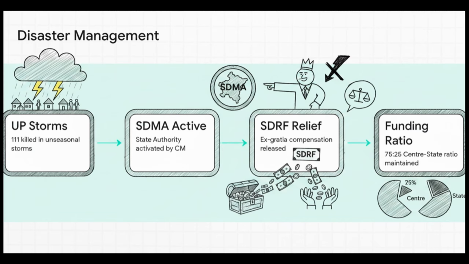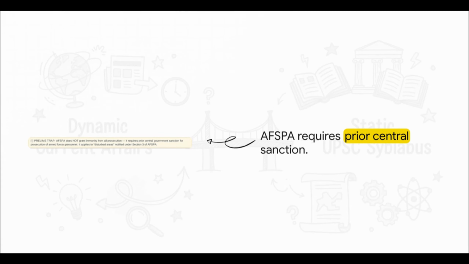It's also worth noting that while lightning is a top cause of weather-related deaths right now, it still isn't officially classified as a national disaster. That's a huge ongoing debate in disaster policy circles. Now, let's pivot to internal security in the Northeast.